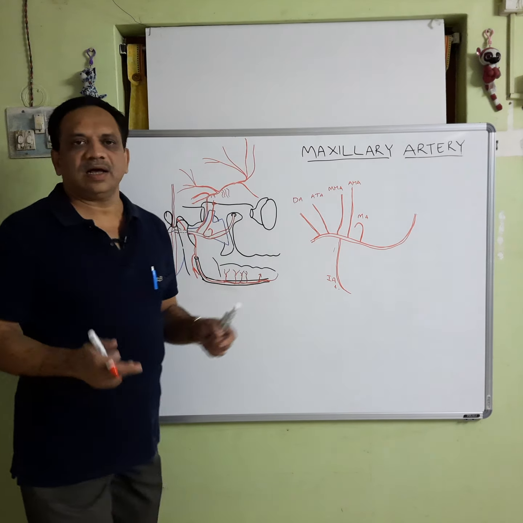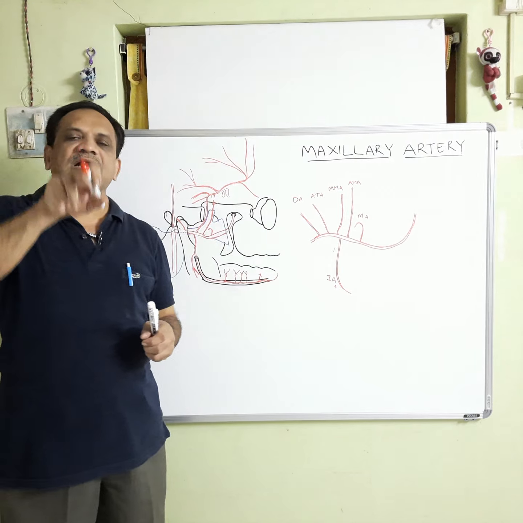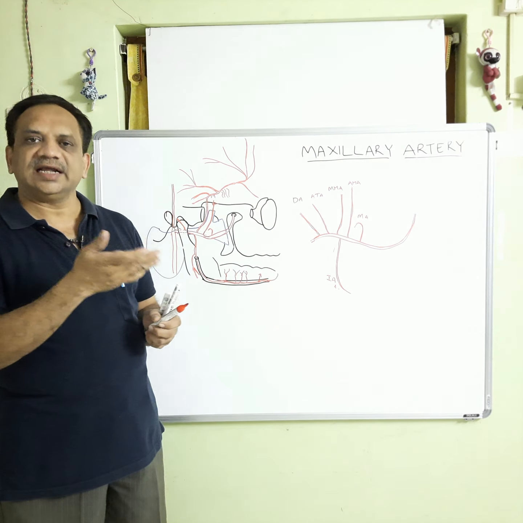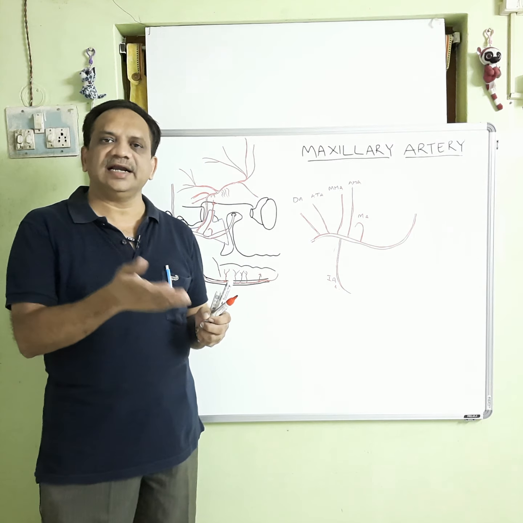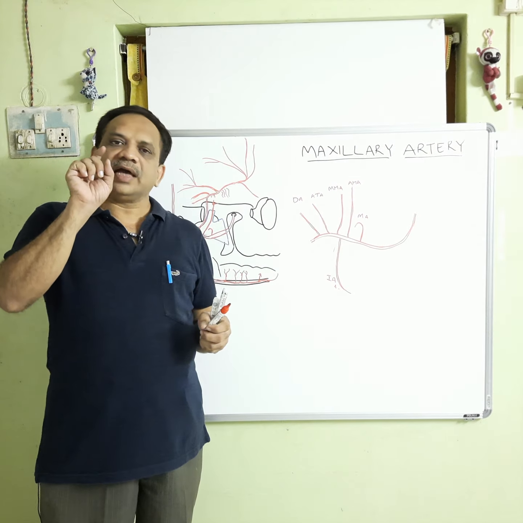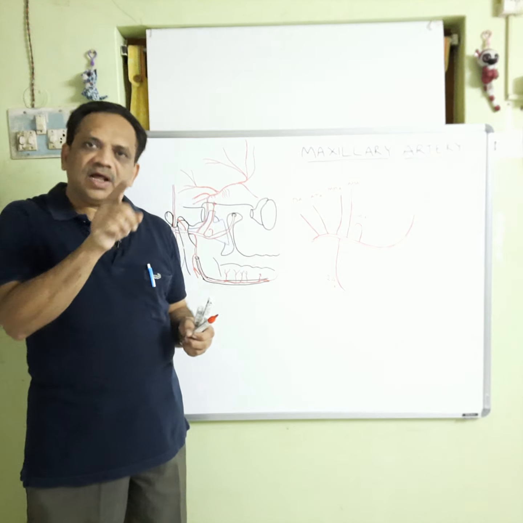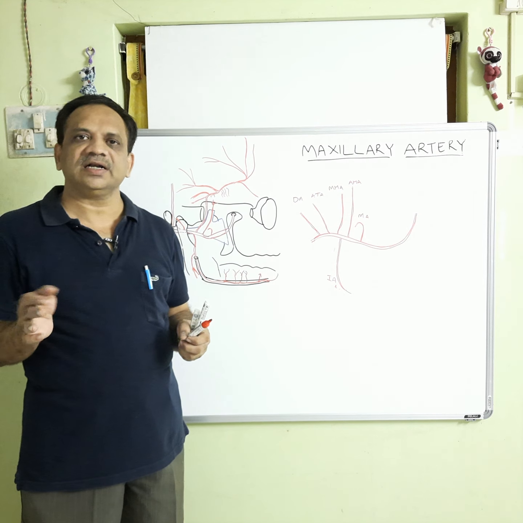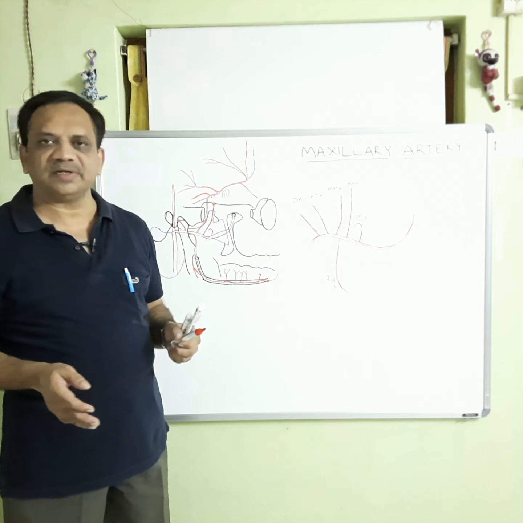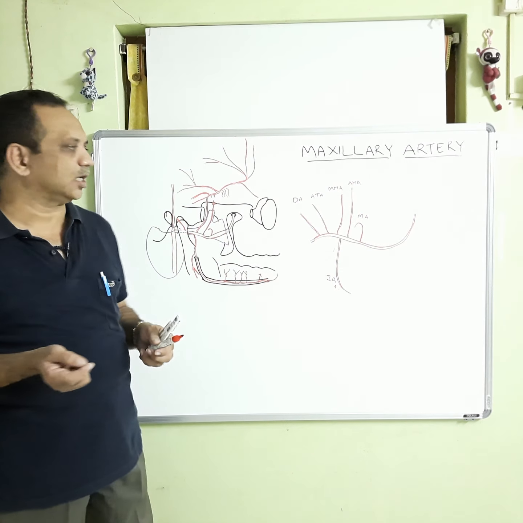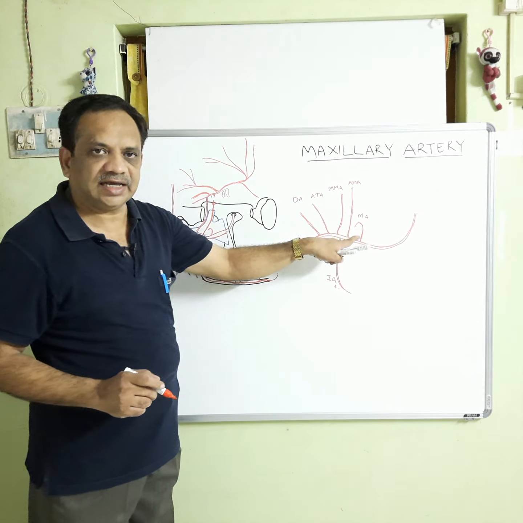masseteric notch. It curves around the upper border of the lateral pterygoid muscle along with the masseteric nerve, which is a branch of the anterior division of mandibular nerve, and it emerges out through the mandibular notch and reaches the masseter muscle from its deeper aspect and supplies the masseter muscle. On the way, it gives a few twigs to the temporomandibular joint also. So, this is the masseteric artery.